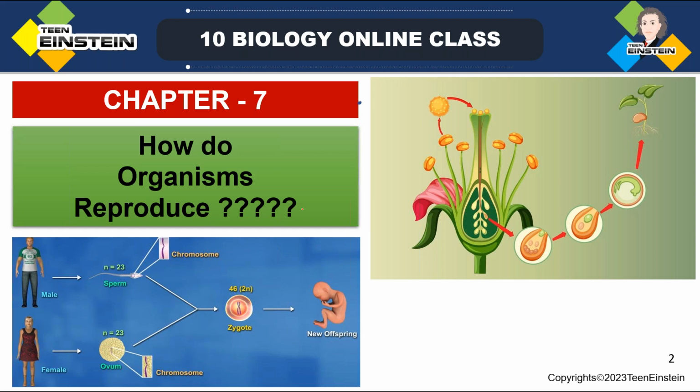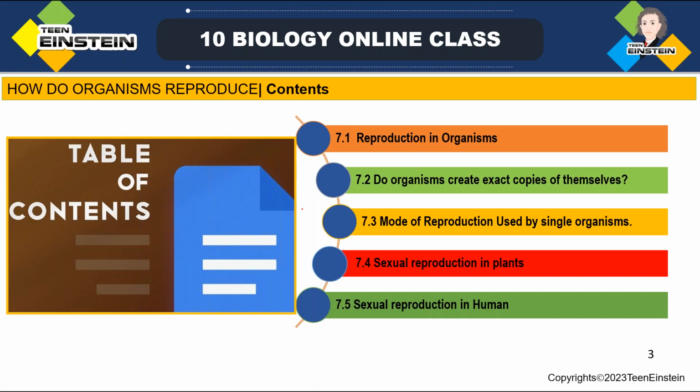Here we are learning how do organisms reproduce. That is chapter 7, which we are discussing now. First, the main topics of this chapter: reproduction in organisms, how organisms are reproducing, and what is the purpose of that reproduction.